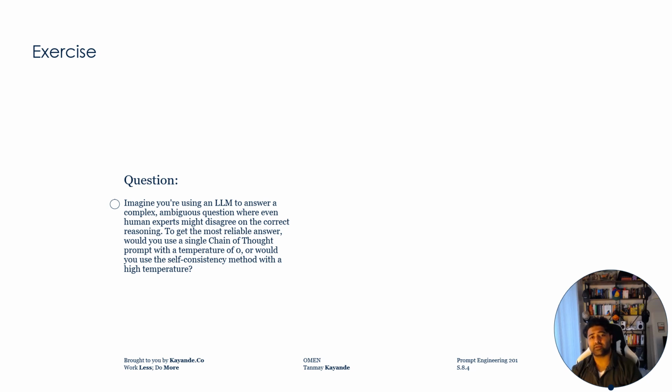Let's do a quick check. Imagine you're using an LLM to answer a complex, ambiguous question where even human experts might disagree on the correct reasoning. To get the most reliable answer, would you use a single chain of thought prompt with a temperature of 0, or would you use the self-consistency method with a high temperature?